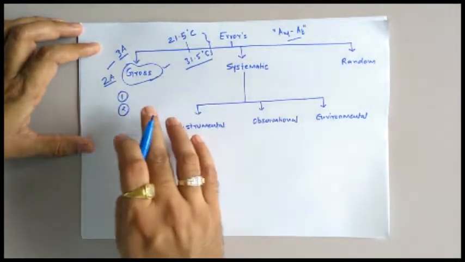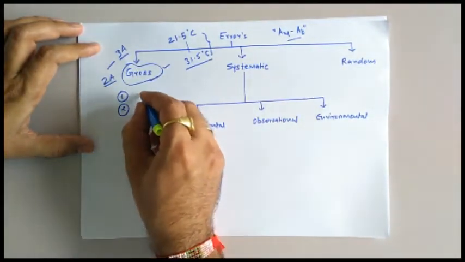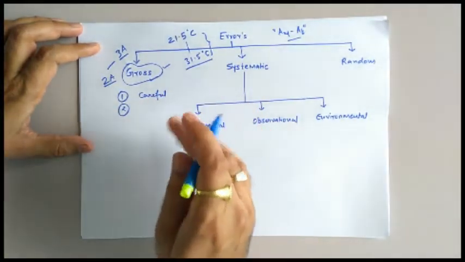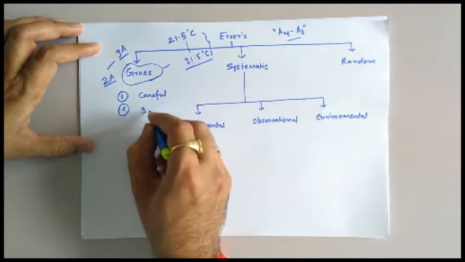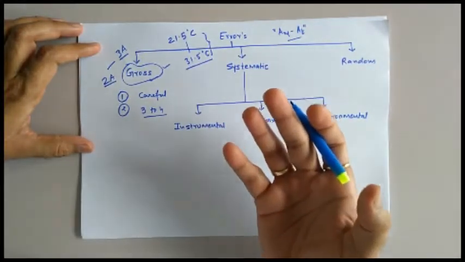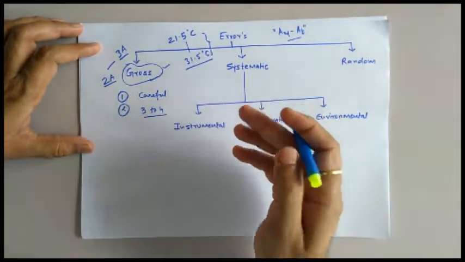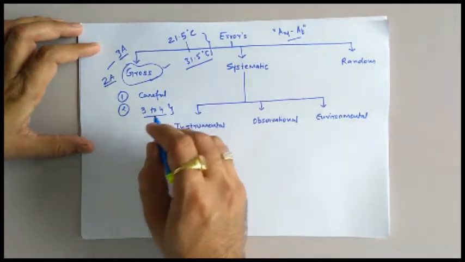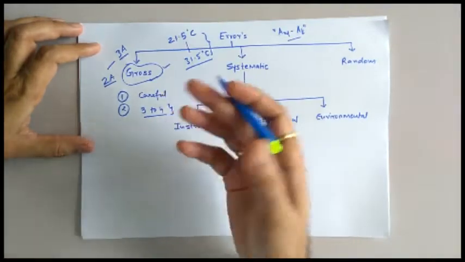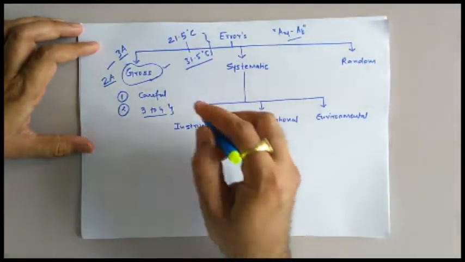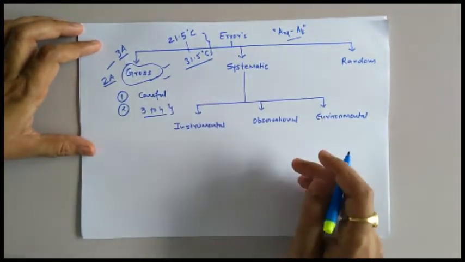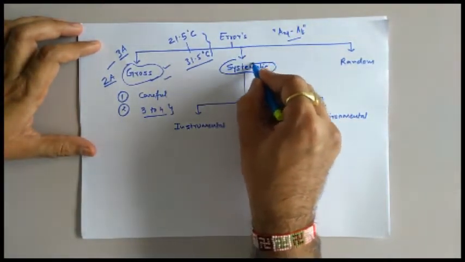So what we need to do, first thing is that we need to be very careful while taking the reading of the unknown quantity, and second thing is that we need to take at least 3 or more readings with the help of different instruments via different observers at different recording points, and finally take the average of all those readings in order to have the actual value of the unknown quantity. So these are the techniques with the help of which we can minimize the effect of gross error. Now the second domain of error is systematic error.